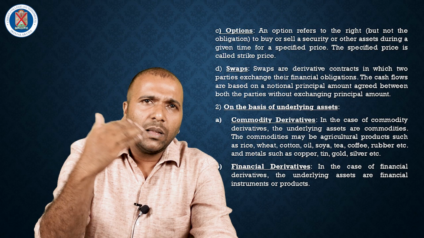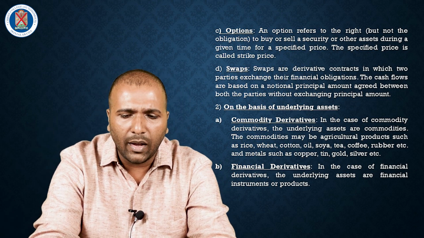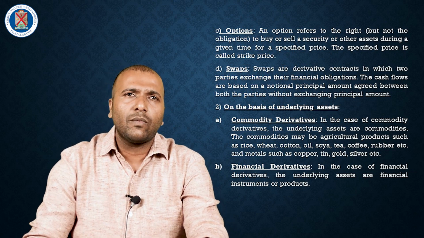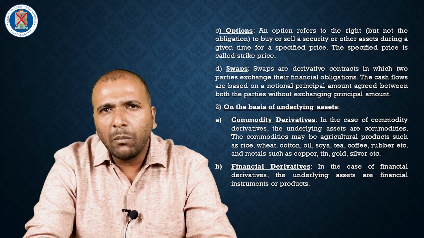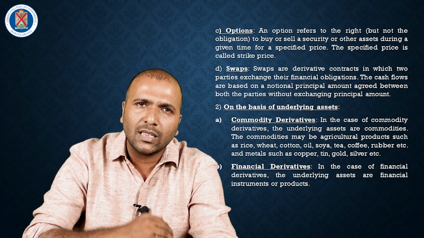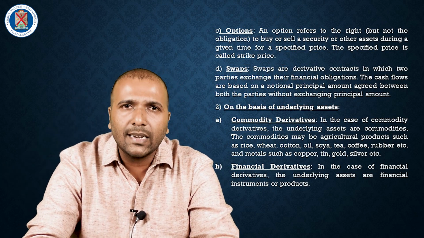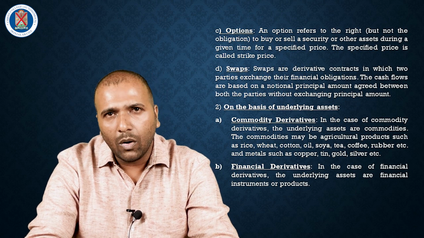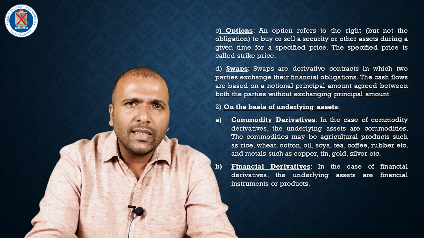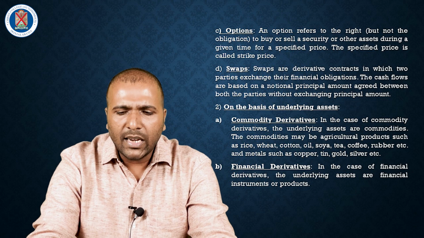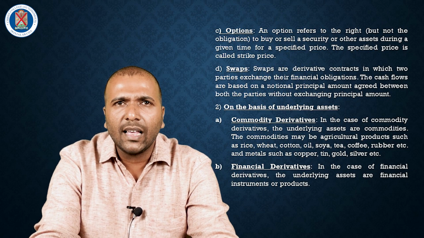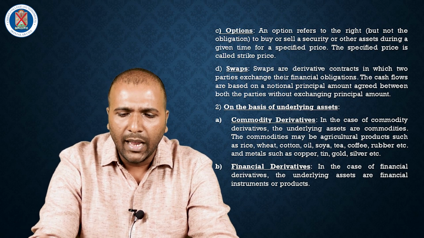And the next classification of derivatives is on the basis of underlying assets. Under underlying assets, there are two types of derivatives. The first one is commodity derivatives. In commodity derivatives, the underlying asset is the commodities. The main commodities under this type are oil, seeds, petrol and oil products. And the second one is financial derivatives. In financial derivatives, the main underlying assets are the interest rate and the foreign exchange rate.